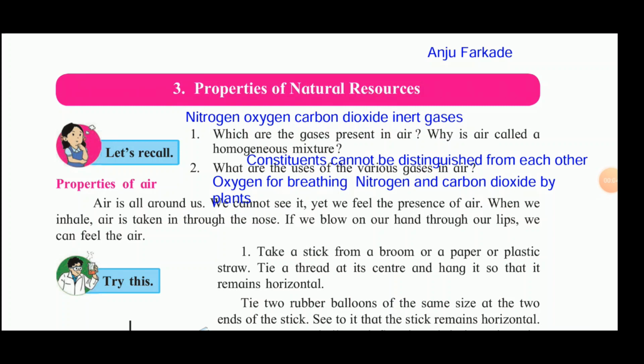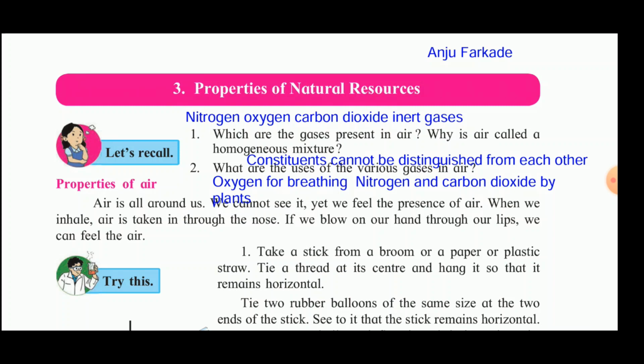Let us begin the third chapter now, properties of the natural resources. This chapter we will study three natural resources: air, water, and soil. Now let us begin first with the properties of the air.